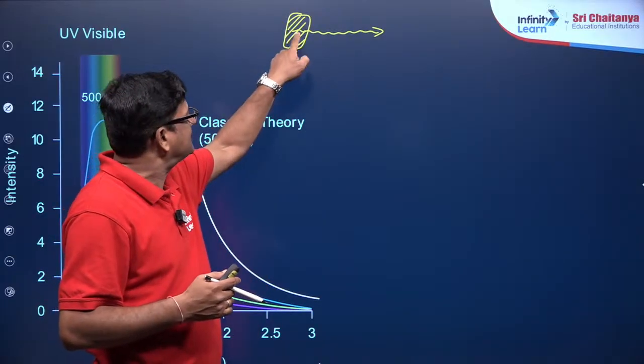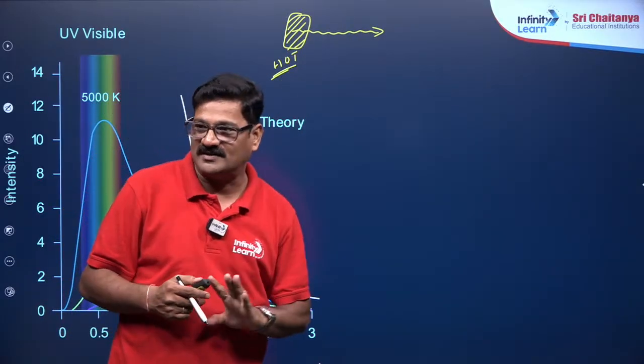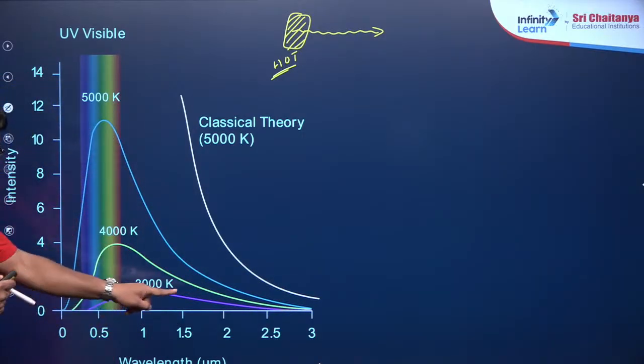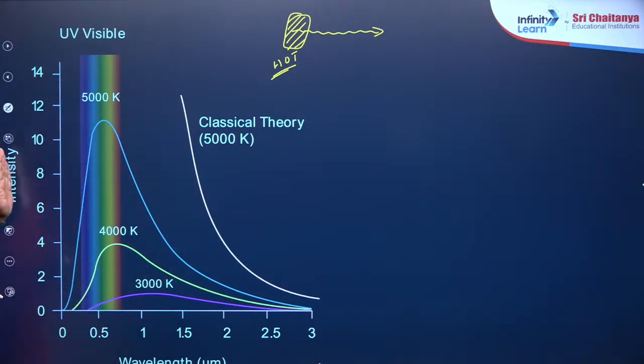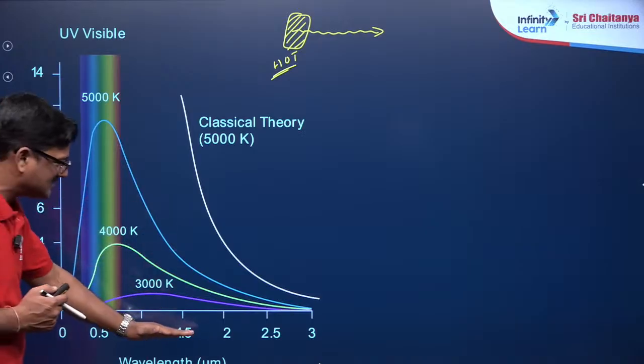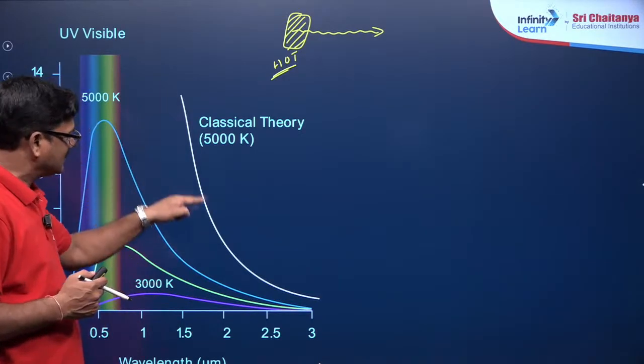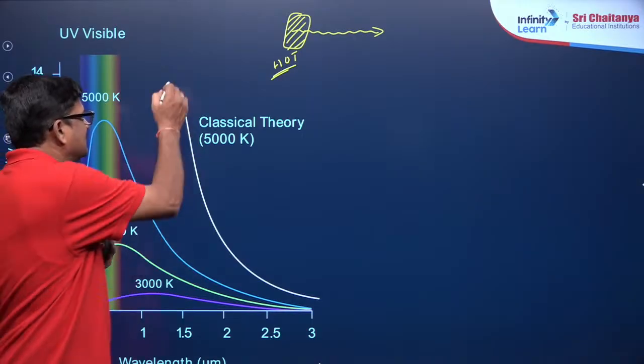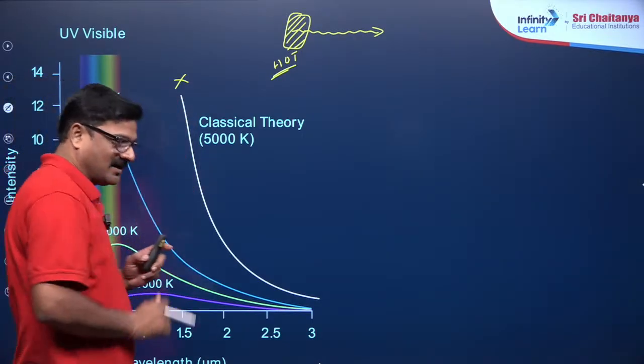If the radiation is given continuously like this, a graph should appear like this. The intensity and the wavelength are studied here. It should appear like this, but it is not appearing like this. It is appearing like this.